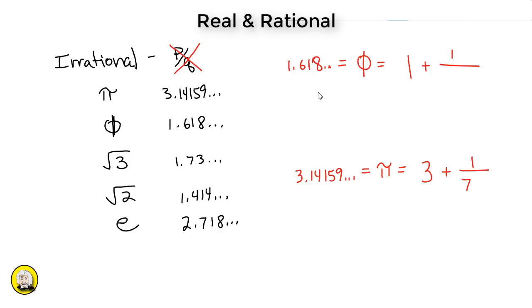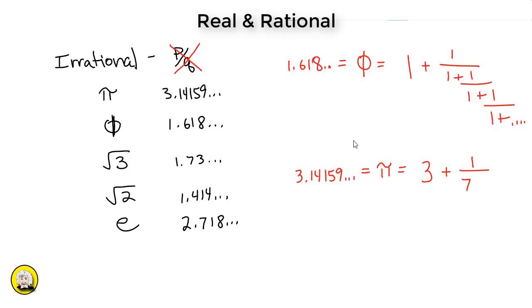So for example, phi, or the golden ratio, which we'll see later as we cover Fibonacci sequences in another lesson, is a simple continuing fraction. It's 1 plus 1 over 1 plus 1 over 1 plus 1 over 1 plus 1 over, and so on. I could keep going infinitely. It cannot be expressed as a simple fraction of p over q.